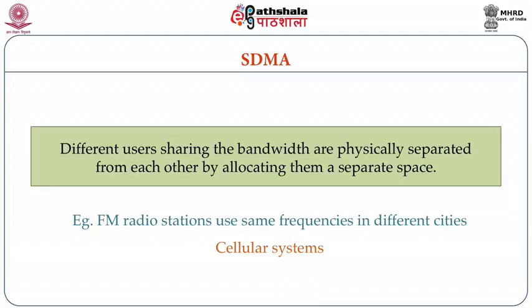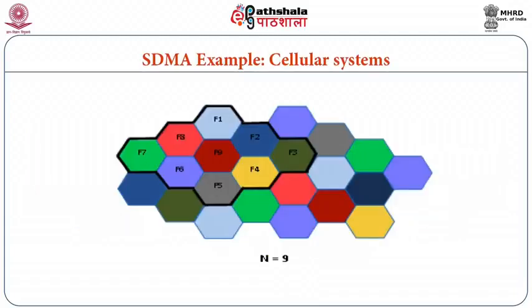Another example of SDMA is our very popular cellular systems, in which the area is divided into geographical units known as cells. The neighboring cells are allocated disjoint frequencies. The same frequency is allocated to a cell which is quite far from the cells, and these 2 cells are known as co-channel cells.